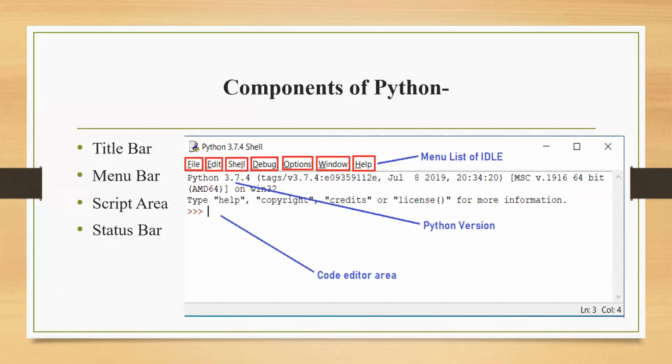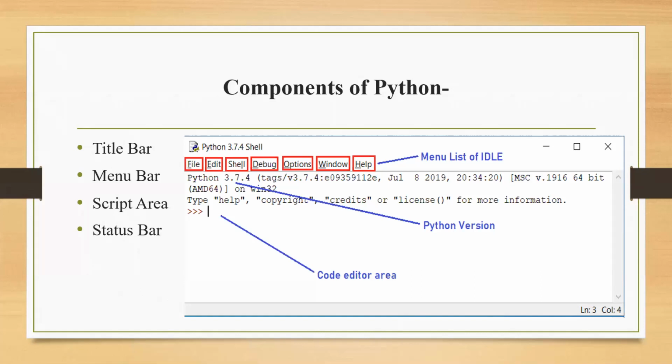Next is the menu bar. Menu bar means the menu list, that is, all the options that will give us the option to perform a particular task, like file, edit, shell, debug, options, window. All these are the menu bar options.